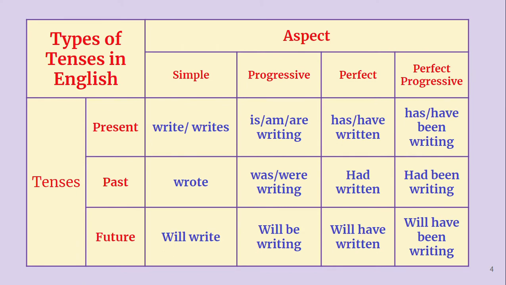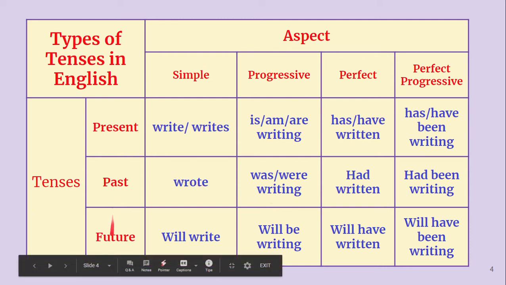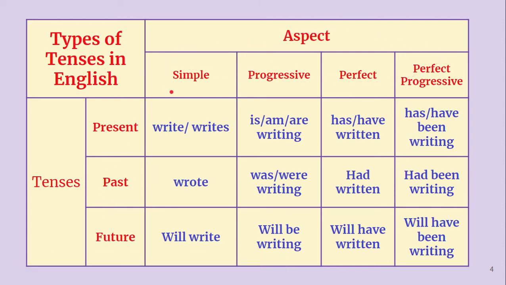We have three tenses, as I have told you before: present tense, past tense, future tense. These are tenses. And as far as aspects are concerned, we have four aspects, that is simple, progressive, perfect, perfect progressive. See, simple present tense, simple past tense, simple future tense.